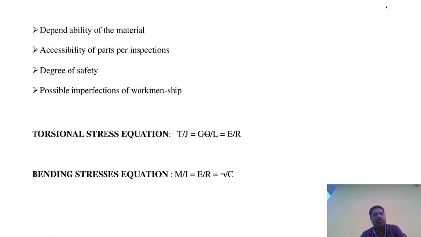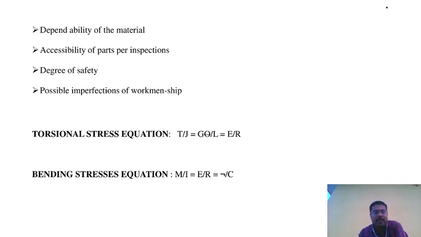The next one is accessibility of parts for inspection. On the machines, we inspect each and every process, checking inspection quality and whether it is an old machine, an already used part, or a rusted part. We check accessibility of parts for each operation and check for any inclusions, cracks, or any other changes, with inspection for every operation.